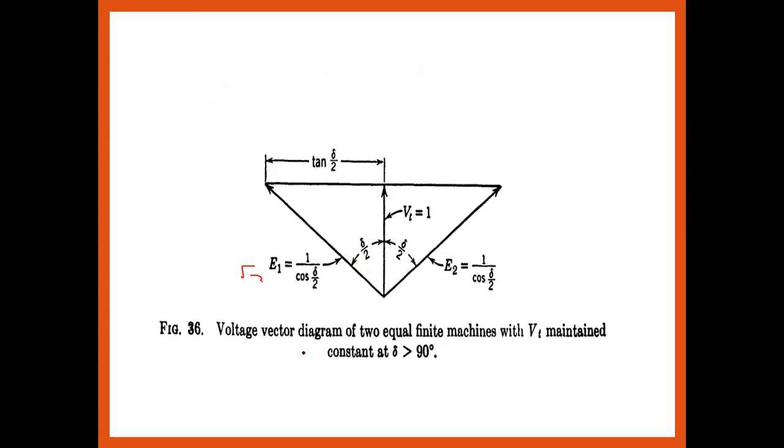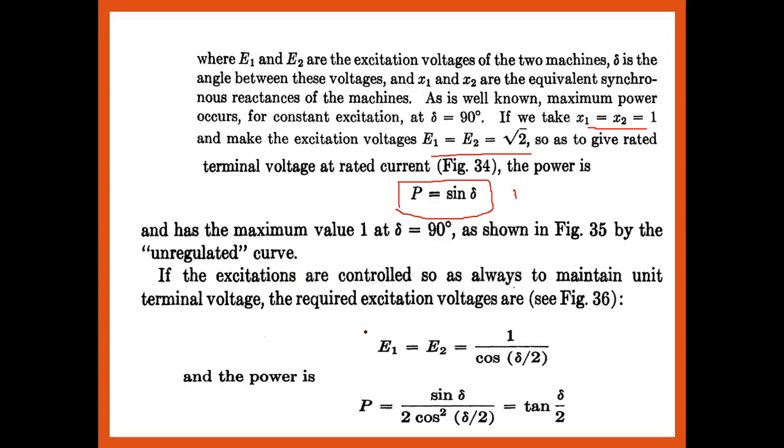Okay, so in the voltage vector diagram for the two machine system where Vt is maintained constant at theta greater than 90 degrees, what should E1 upon E2 be? It is equal to 1 upon cos of theta by 2, not equal to root 2. So the power is nothing but tan of theta by 2. Now consider theta equal to 90, so we get tan of 45, which is equal to 1. So this is the case for the excitation system.